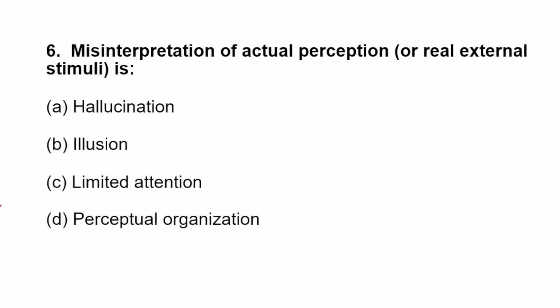Next question. Misinterpretation of actual perception or real external stimuli is known as, already I said, misinterpretation of the actual perception of a real stimulus. Actually if there is a flower, we perceive it as a dinosaur or some other thing. So that is called A. Hallucinations, B. Illusion, C. Limited attention, D. Perceptual organization. B. Illusion is our answer.